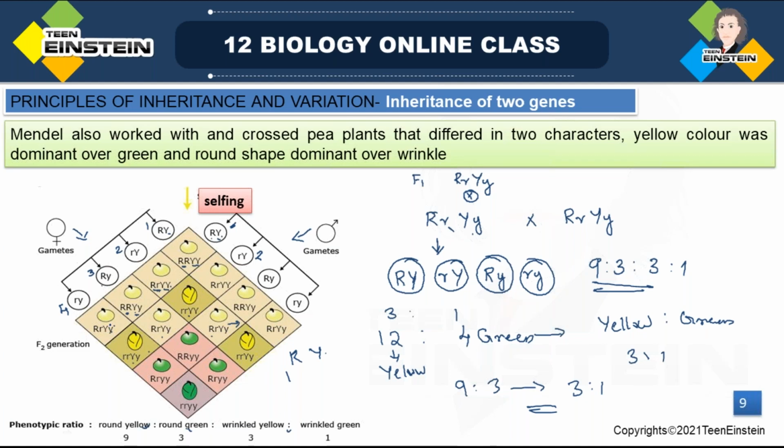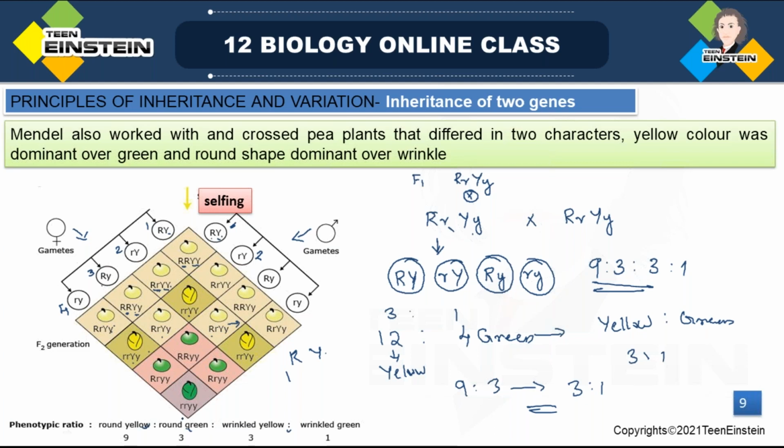Here, which are the 9 round yellow? 1, 2, 3, 4, 5, 6, 7. These and all. Here you can see round, the capital R, and for yellow color the dominant allele, capital Y, here. And here, next two. Here 1, 2, 3, 4, 5, 6, 7. I said 9. So here again you can see capital R and capital Y, round yellow condition. So 9 forms round yellow.